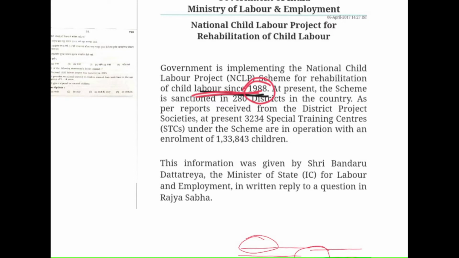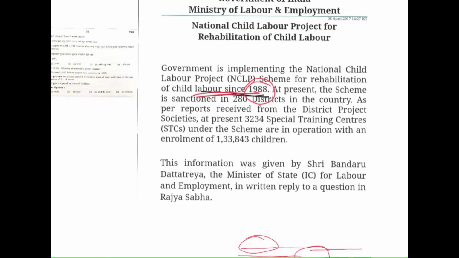So statement A must be wrong. Okay, so if statement A is wrong, then there is no option stating that B and C is right. That means there might be an error by MPSC, right? So we will turn towards the next question.